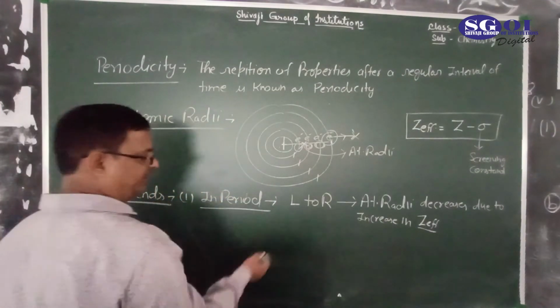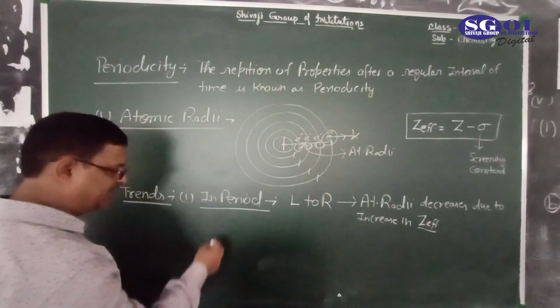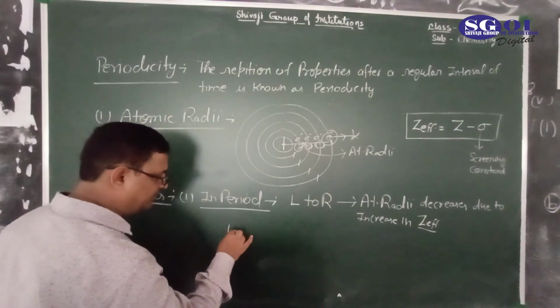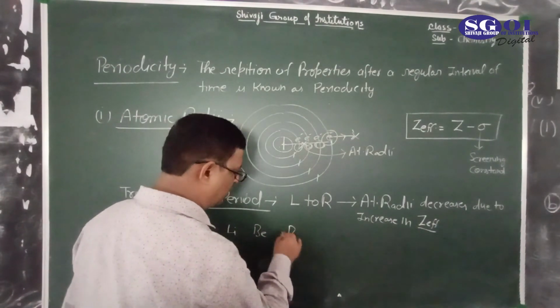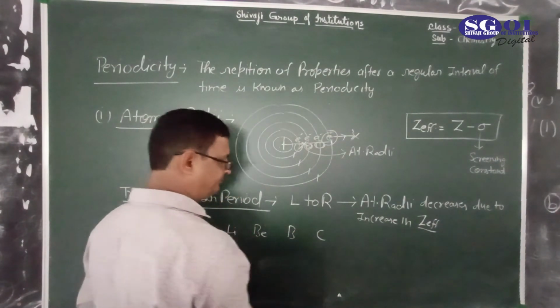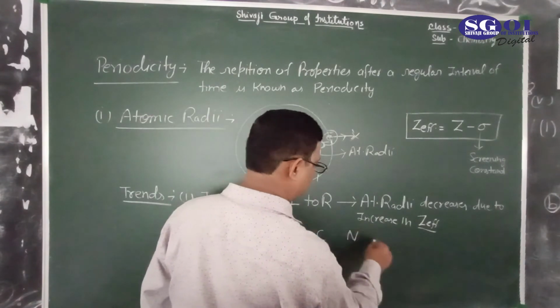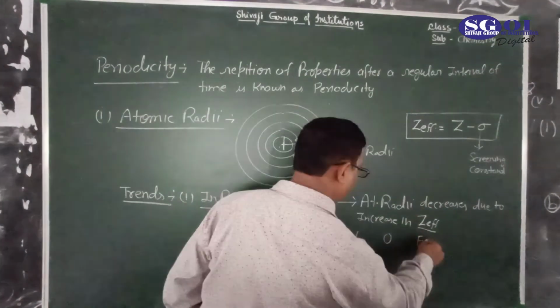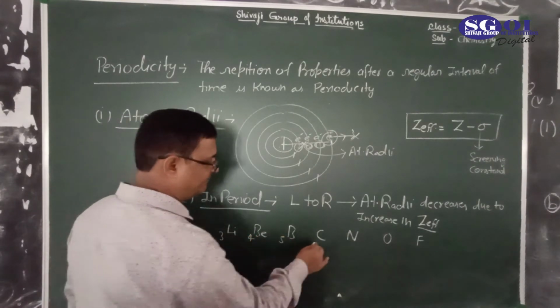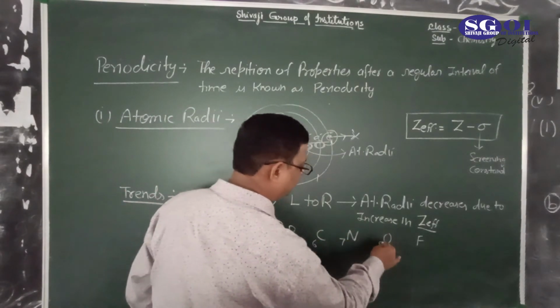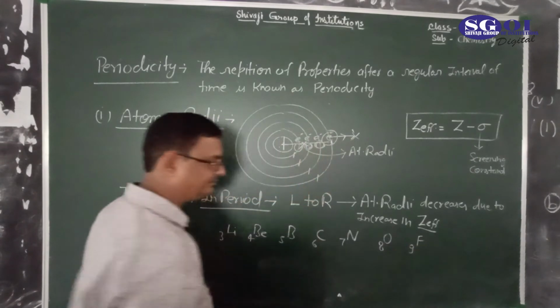When we are moving in a period from left to right, take an example: lithium, beryllium, boron, carbon, nitrogen, oxygen and fluorine, that is 3, 4, 5, 6, 7, 8 and 9.